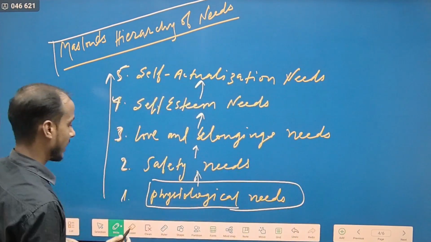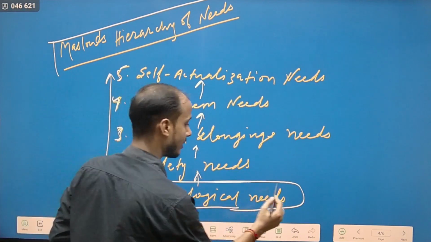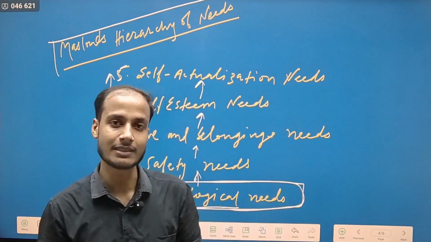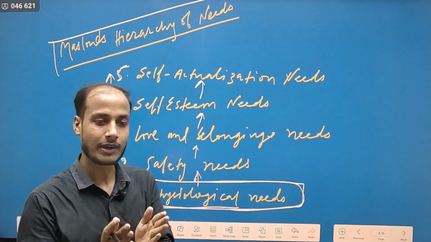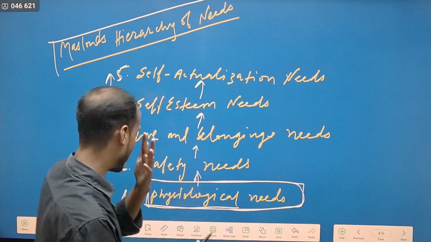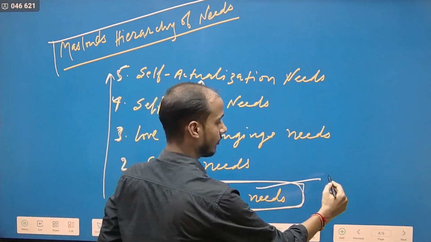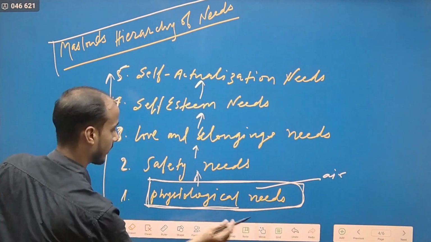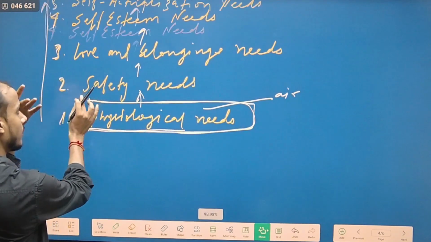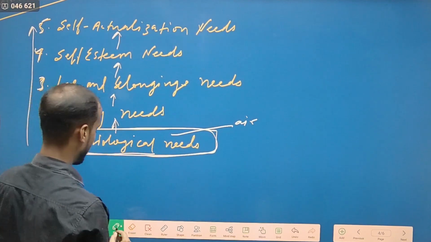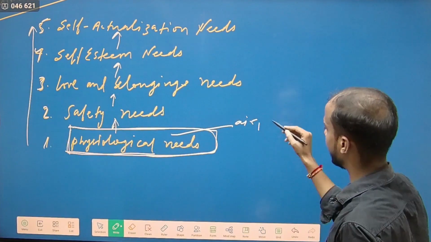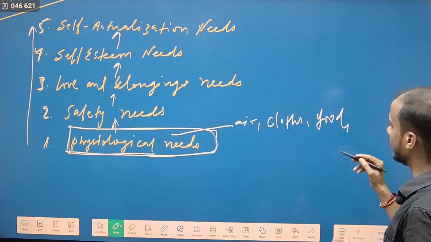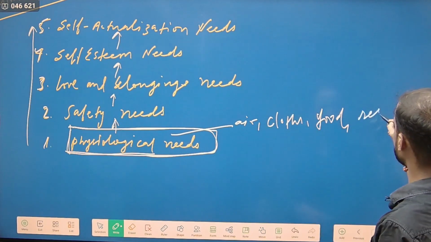So according to Maslow, what are physiological needs? As human beings, we need very fundamental things to survive on the planet. For example, we need air, we need clothes, we need food, we need resources.